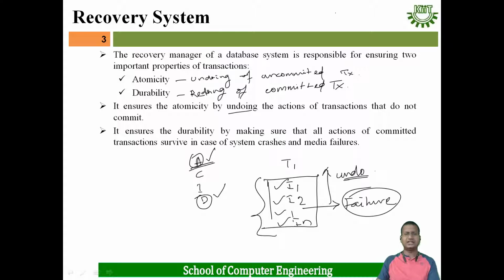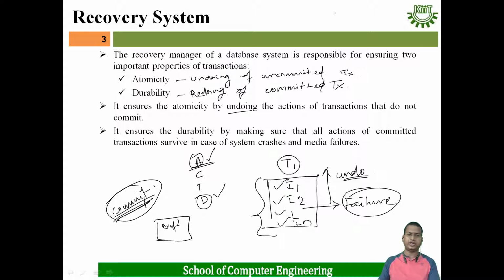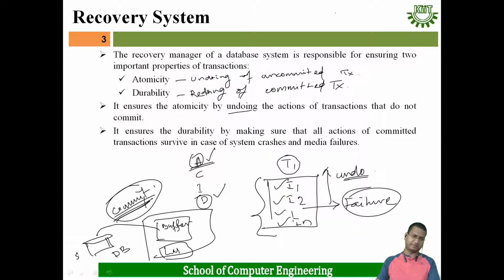And what is durability? Durability tells that whenever a transaction has completely executed, that means the commit statement of the transaction has been executed, whatever modification is done to the buffer, which is in main memory, has to be saved in the database or secondary memory, the hard disk.